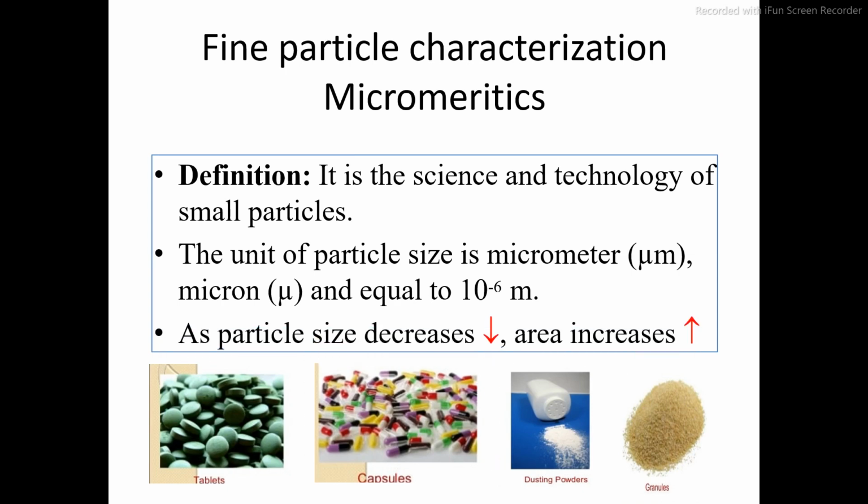As the particle size decreases, the area of the particle increases. You might know this concept very well. As the particle size decreases, the area of the particle goes on increasing. So what will be the effect of this particle size and area? Let's see one by one.